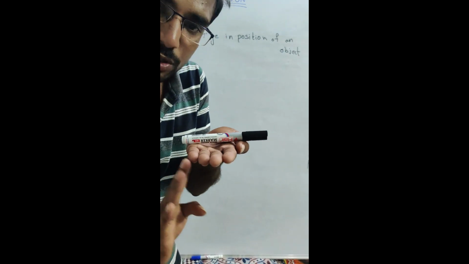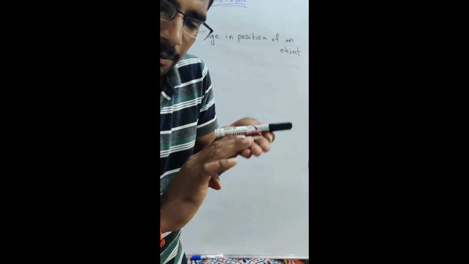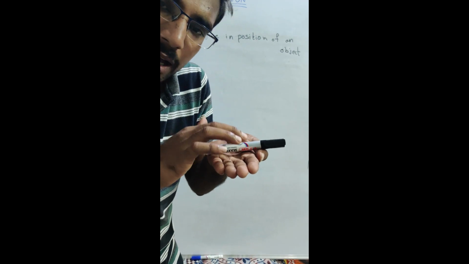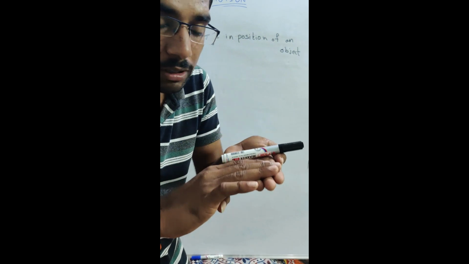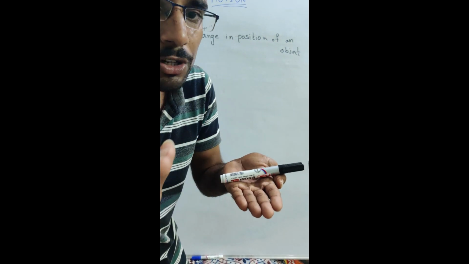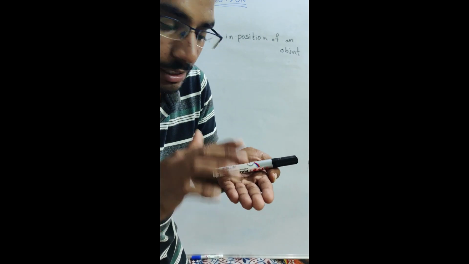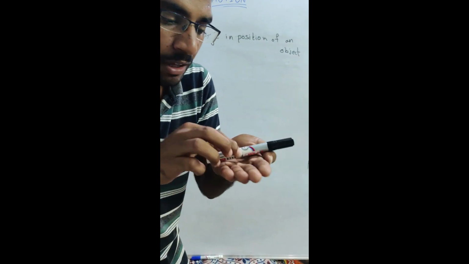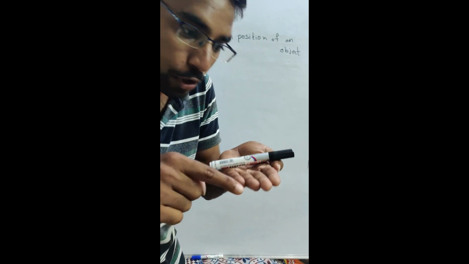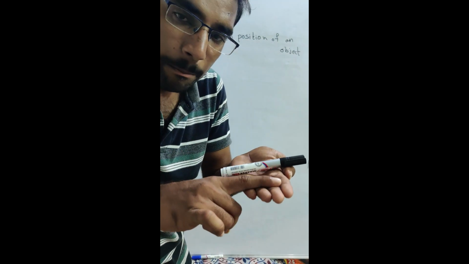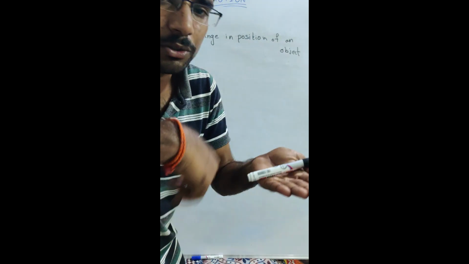Now I am applying force on the palm, not on the marker. So what is happening? The total body is moving. The palm is moving, and along with it the marker is also moving. The marker is moving with respect to the surroundings, but with respect to the palm it is not in motion. With respect to each other, both are at rest. With respect to the surroundings, both are in motion. The marker is at rest with respect to the palm, and in motion with respect to the surroundings. The palm is at rest with respect to the marker, and in motion with respect to the surroundings.